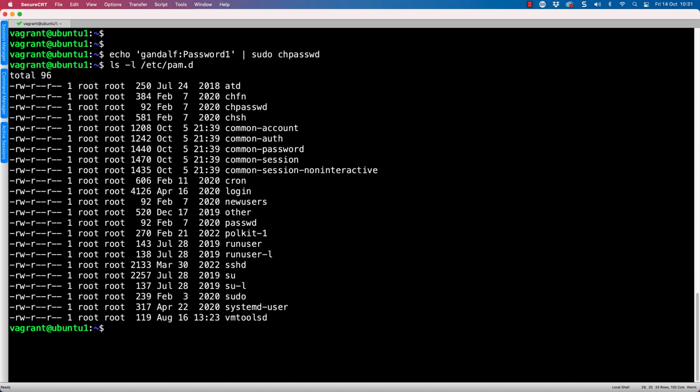But also, not only can we share the modules, we can share much of the configuration. And we see several files that begin with common and then the service type. Now with this, then we can add in shared entries across multiple services. And we'll be using the common-auth file.